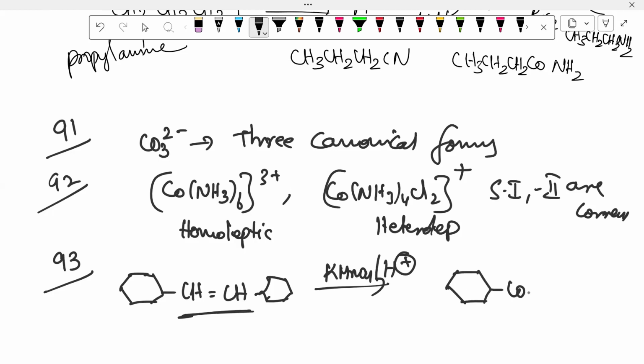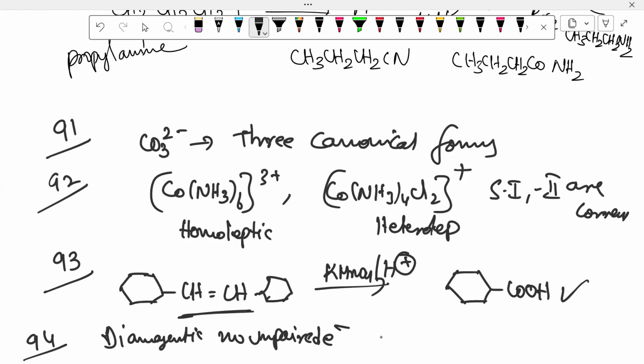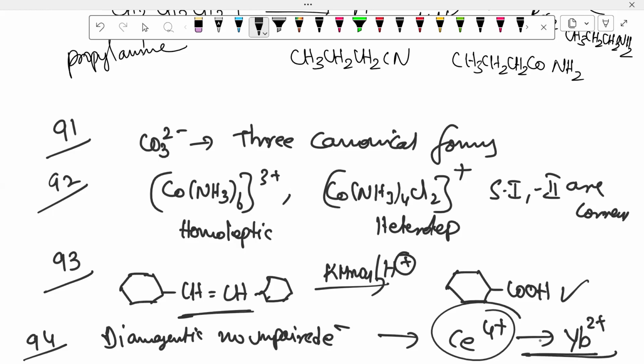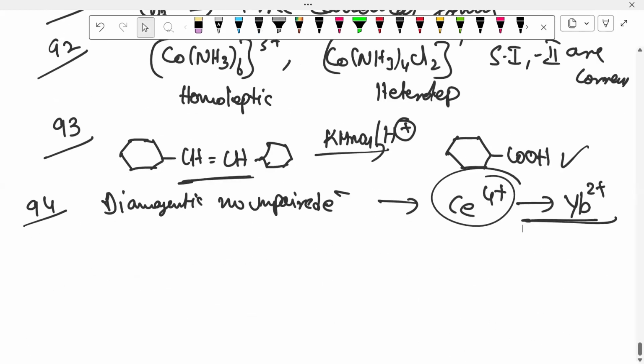Due to that, both will oxidize to carboxylic acid. Next, 94. Lanthanide ions which are diamagnetic. Diamagnetic means no unpaired electrons. Only cerium 4 plus option is there, and ytterbium 2 plus. In these, no unpaired electrons.